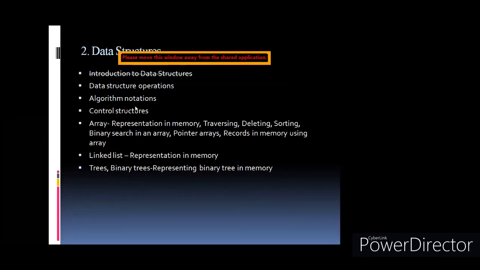These notations you will again study in control structures. Single alternative means you verify a condition and then repeat the same set of instructions. In case of double alternative, the condition is checked: if the condition is satisfied, then what to do, and if the condition is not satisfied, then what to do.